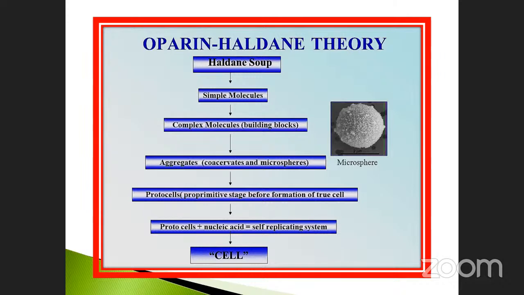Okay, see here the last point. Here, the arrow I'm showing, the last one, before the cell. The arrow is indicating protocells plus nucleic acid is equal to a self-replicating system. So that is a replicating system. Replication is only possible where? DNA, sir. DNA only, right? Okay, for RNA, self-replication is also possible.